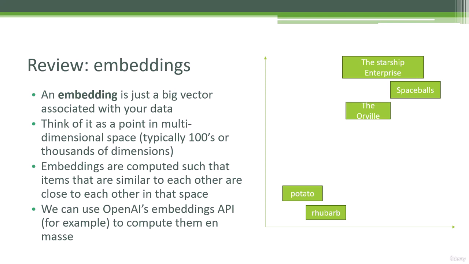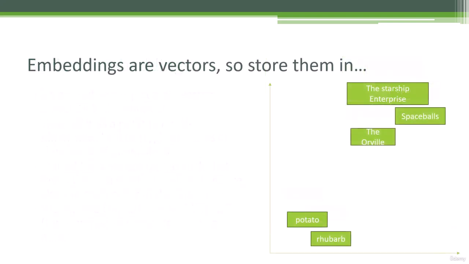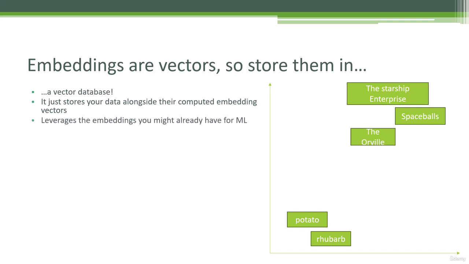Once you have these embedding vectors for everything, you just got to stick them somewhere. So let's put them in a vector database, shall we? All a vector database does is store your data alongside their computed embedding vectors. And that gives you a very easy way to search for things that are similar to the thing that you are searching for.